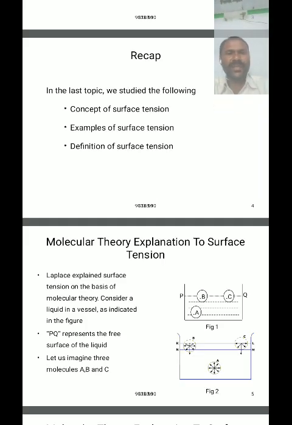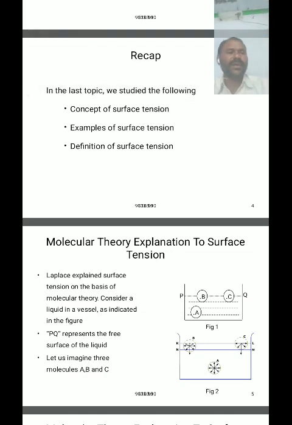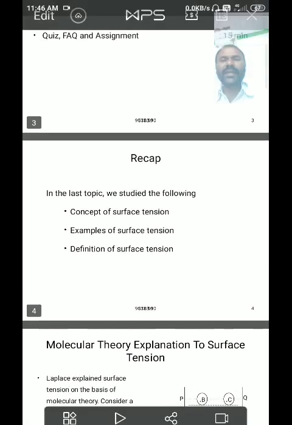Now we already discussed surface tension. Surface tension is the force acting per unit length on an imaginary line drawn on the surface of a liquid, perpendicular to the line. Surface tension is denoted by capital T, then T is equal to F by L.